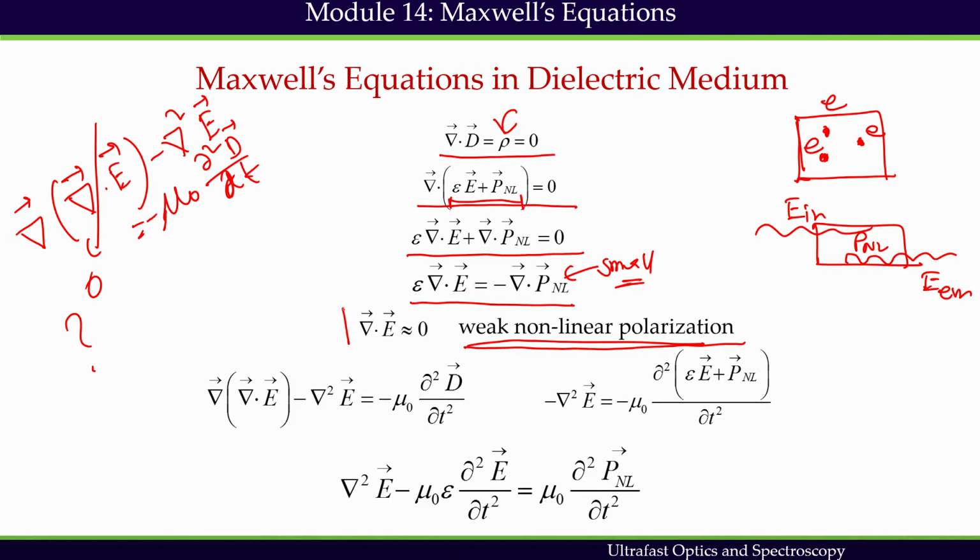So under this weak field approximation, weak nonlinear polarization approximation, I can make the divergence of the field 0. In that case, this component becomes 0, and I get this expression. This expression can be rewritten as this.